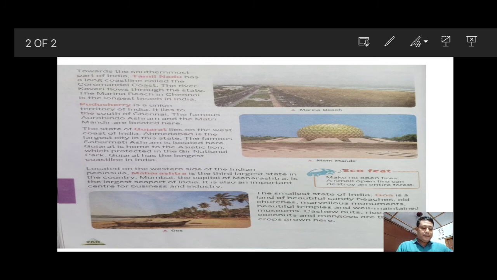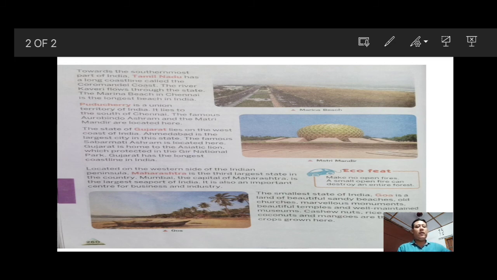And which are the main crops grown in Goa? The crops which grow well in Goa, the main crops grown by the people in the state Goa, are cashew nuts, rice, spices, coconuts and mangoes. These are the main crops grown in Goa. Why? Because these types of crops can grow very well in the state Goa.